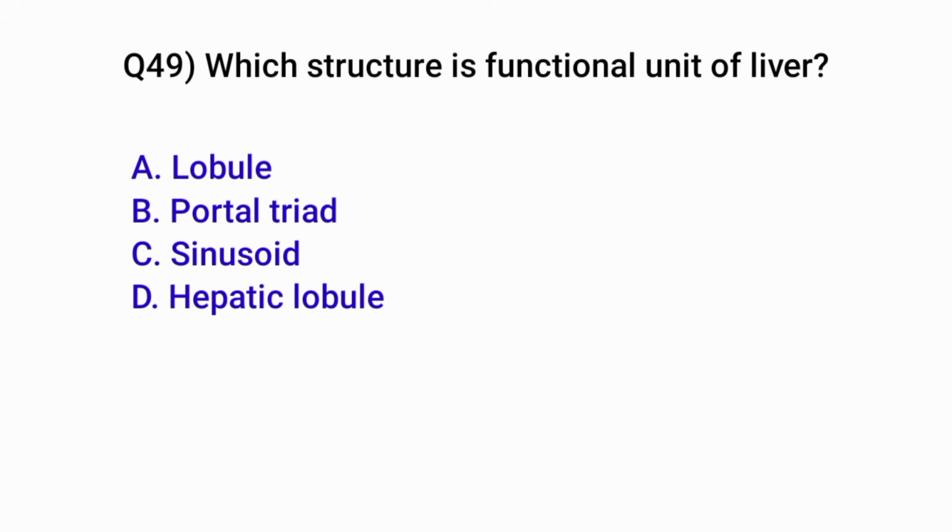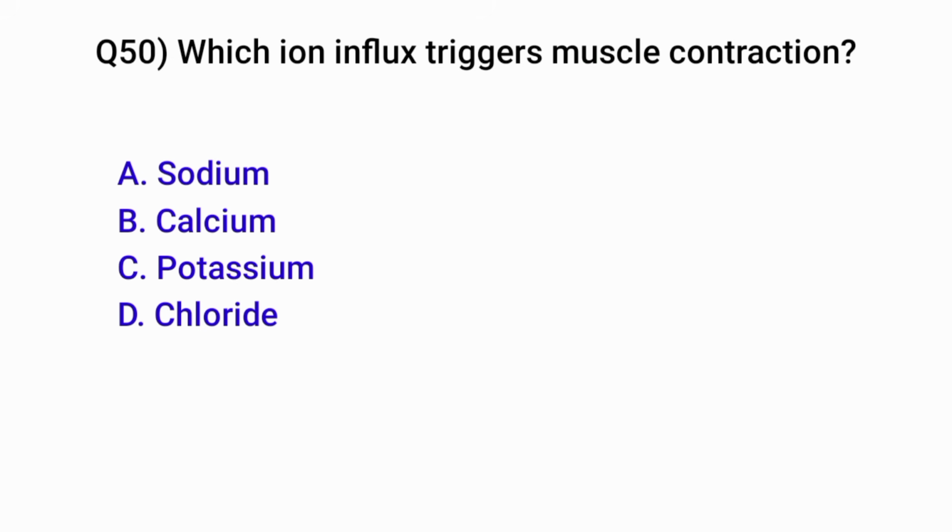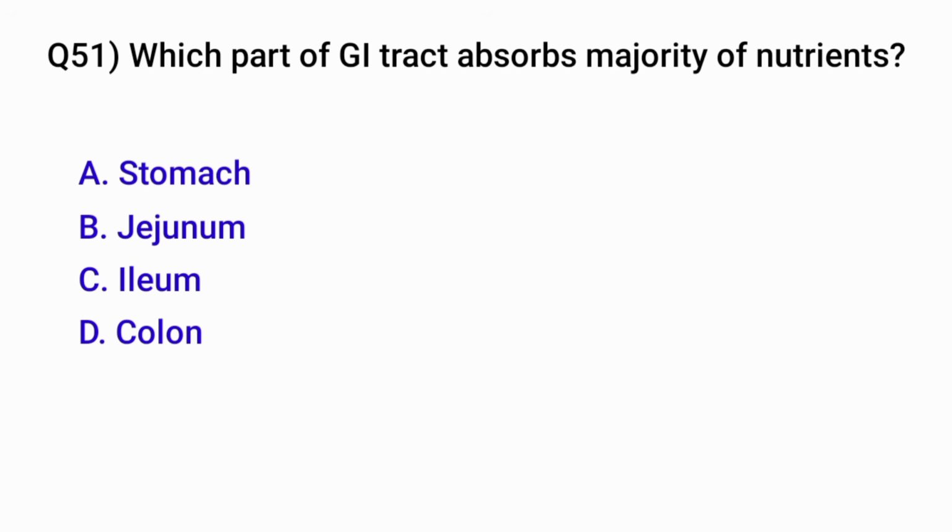Question number 49. Which structure is the functional unit of the liver? Correct option is D. Hepatic lobule. Question number 50. Which ion influx triggers muscle contraction? Correct option is B. Calcium. Question number 51. Which part of the gastrointestinal tract absorbs the majority of nutrients?